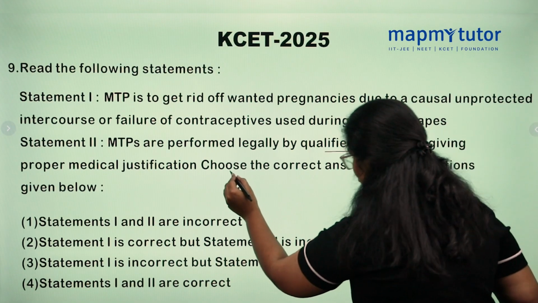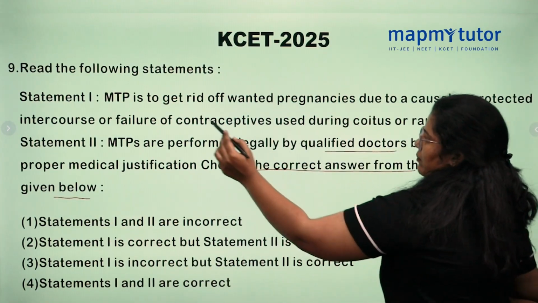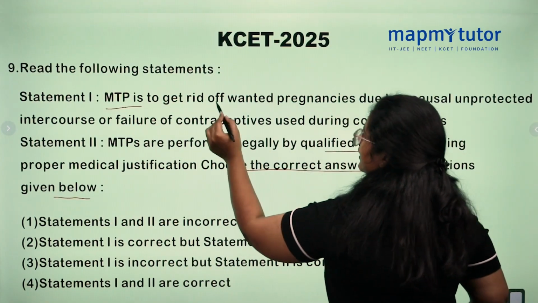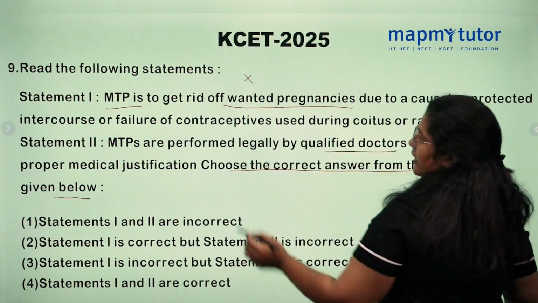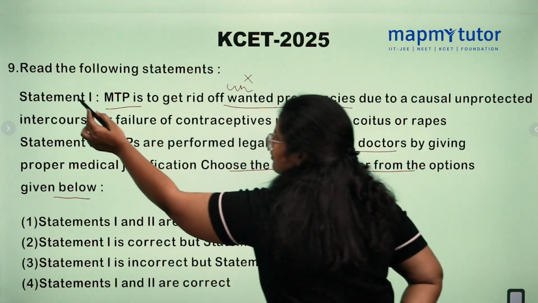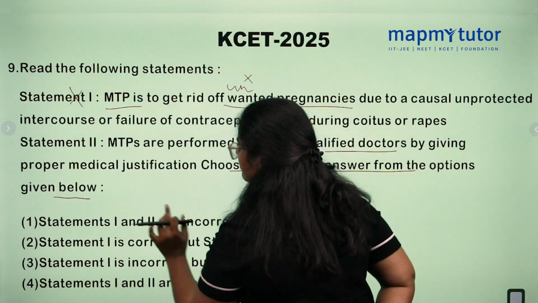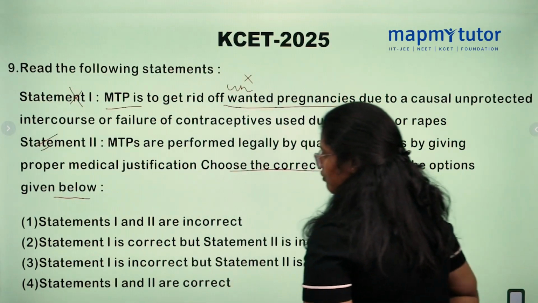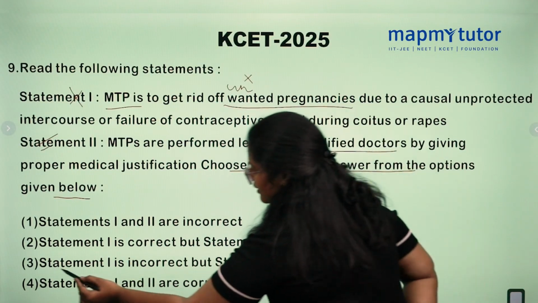So we need to choose the correct answer from the options given below. So MTP is used to get rid of wanted pregnancies. False. It is used to get rid of unwanted pregnancies. So statement 1 is false and statement 2 is correct. What is the option? Statement 1 is incorrect and statement 2 is correct. Option 3.